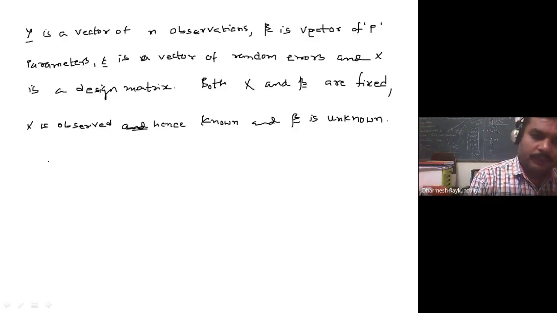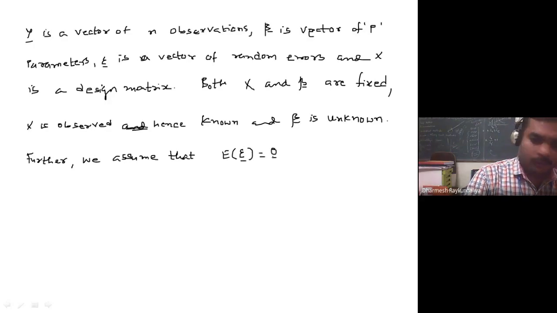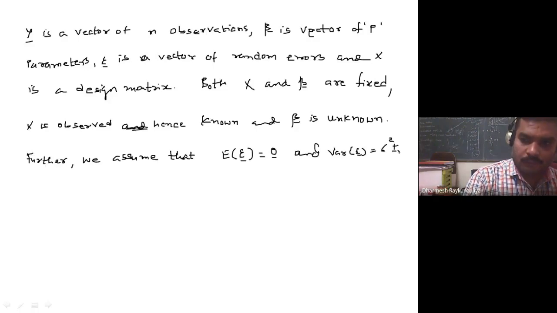Further, we will define assumptions on epsilon: the expectation of epsilon is 0 and the variance of epsilon is equal to sigma square In.